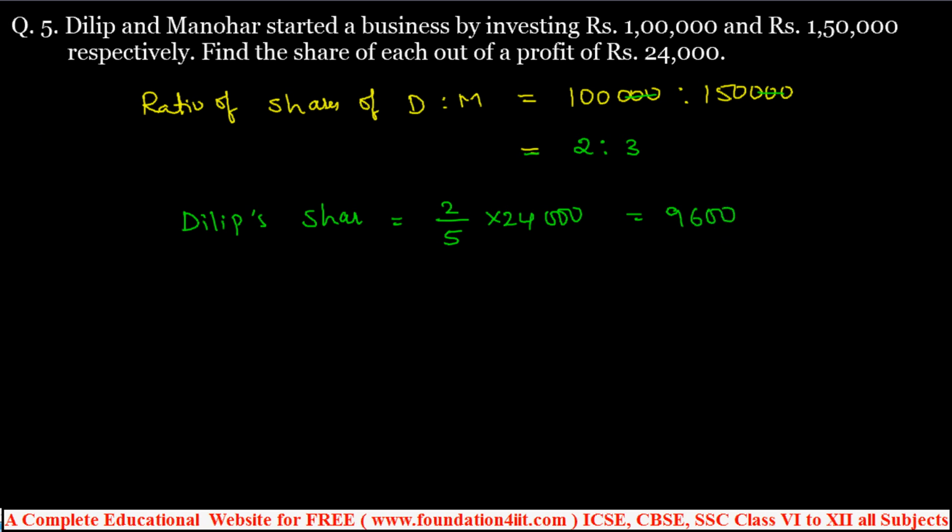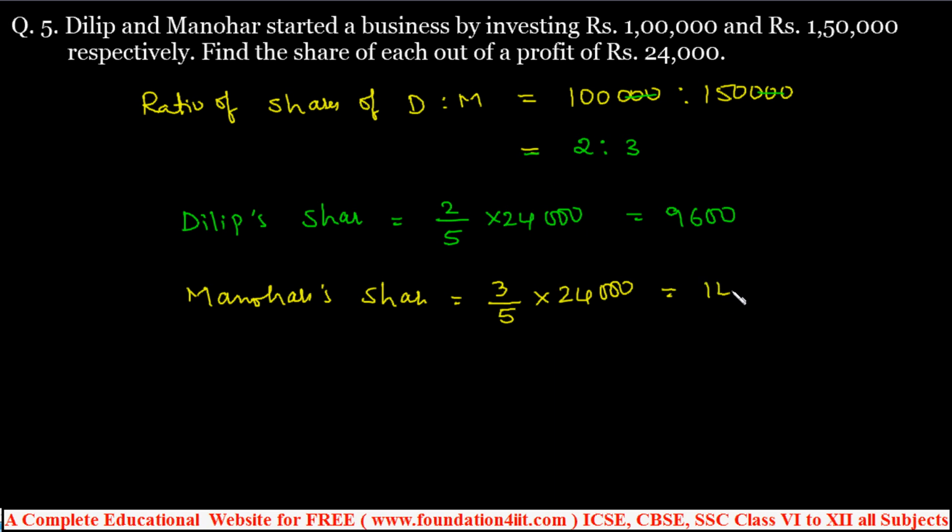Calculated. And Manohar's share is the same. To find Manohar's share, his ratio is 3 by total ratio 5 into 24,000, the profit. Calculate this. Also, from total 24,000 if you subtract 9,600 you'll get the same 14,400, because there are only two people.